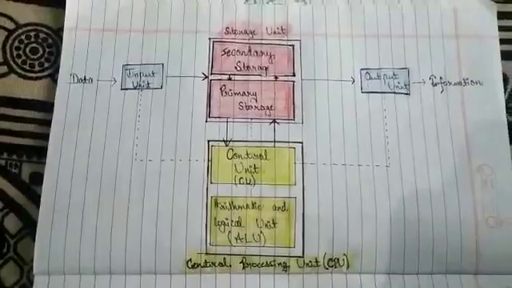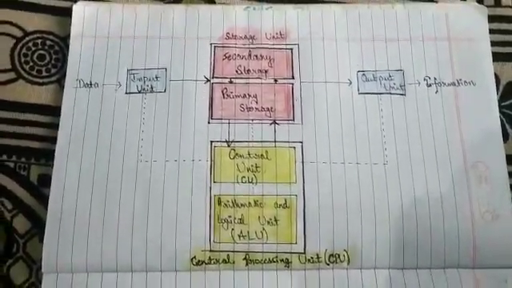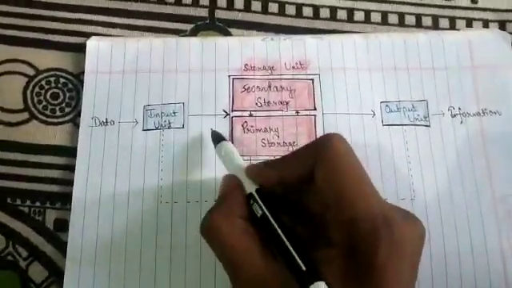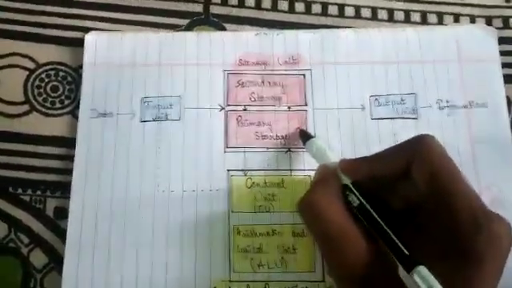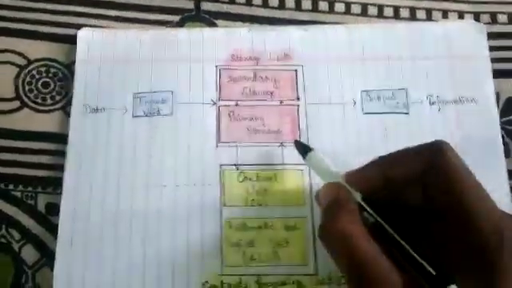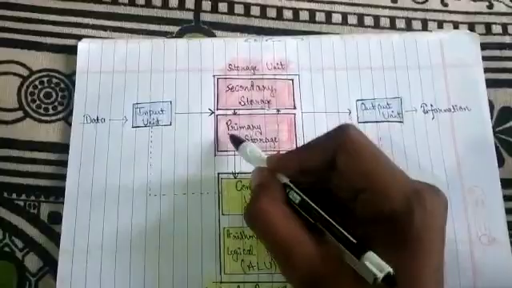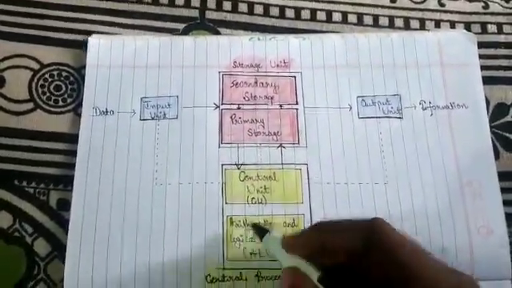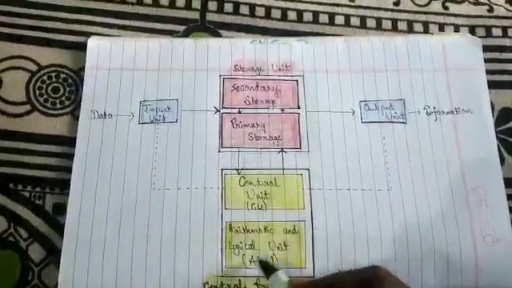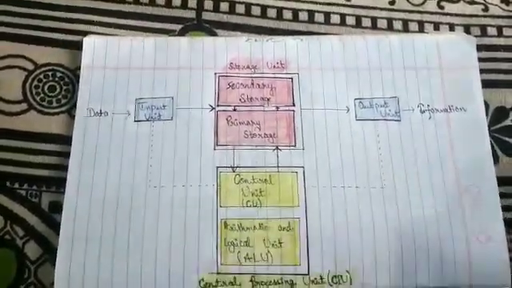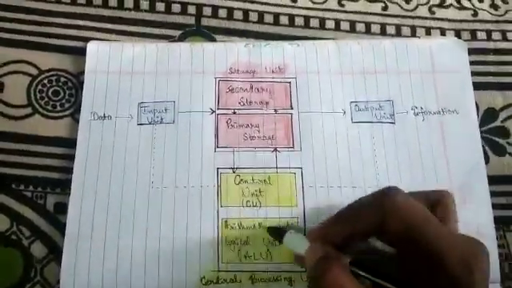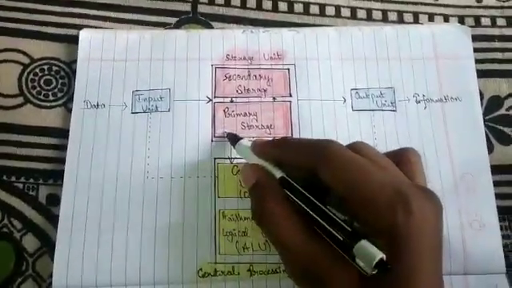Now, we learn about the working of the CPU by the block diagram of a computer. So, when we input any data, firstly it is transferred to the primary storage. We call primary storage also the main memory. From the main memory, it is sent to the ALU. After coming into the ALU, the data is processed by the ALU under the supervision of the control unit. After the data is processed, it is sent again to the primary storage.